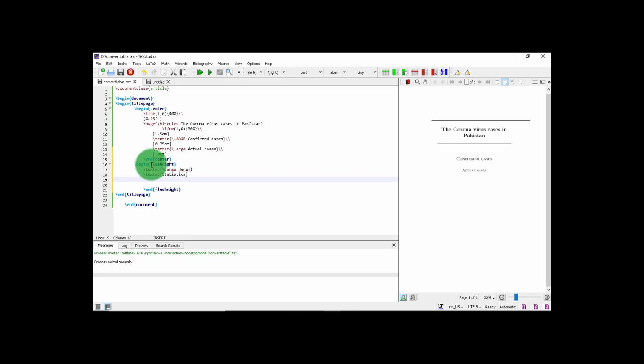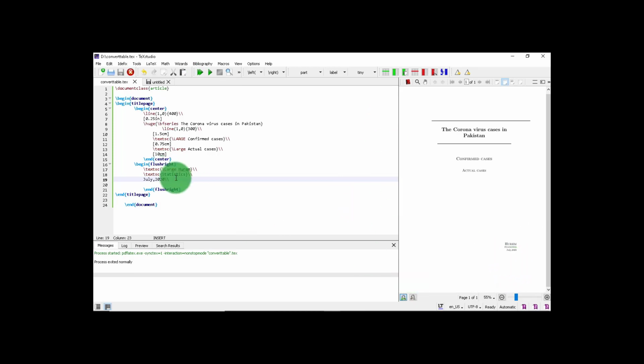And now I'm going to insert the date, July 2020. And don't forget the double slash after every line. So here we go. You can see this is large, this is not large, and this is all capitals.